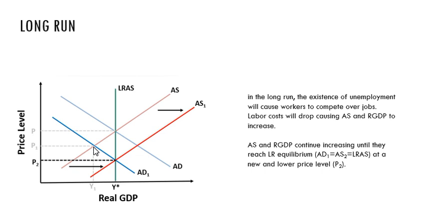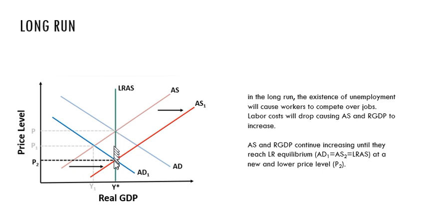And when labor costs for the firm fall, then we see aggregate supply increase. Remember, when money wage rates decrease, aggregate supply in the short run is going to shift to the right. Okay, so we started here, and then aggregate demand decreased. We go to this point right here where aggregate demand 1 intersects aggregate supply, but because of those lower wages, then aggregate supply shifts to the right.